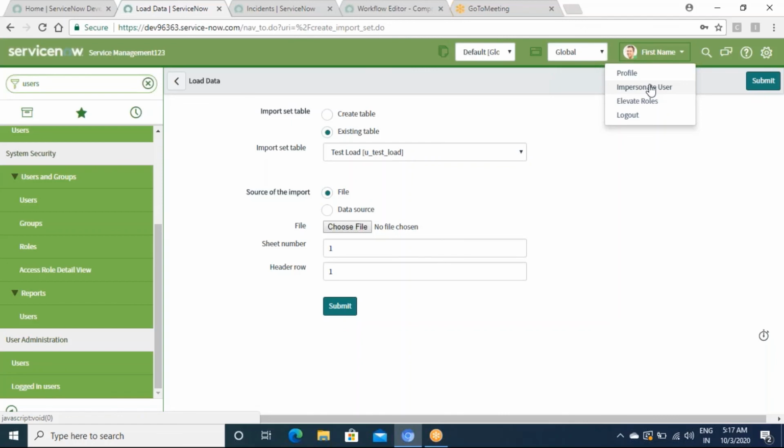Or creation of reports, reporting and all. This is all which will come under admin. When we talk about ServiceNow development, then the scripting part will come. Other than that, the remaining chunk will be in the admin.